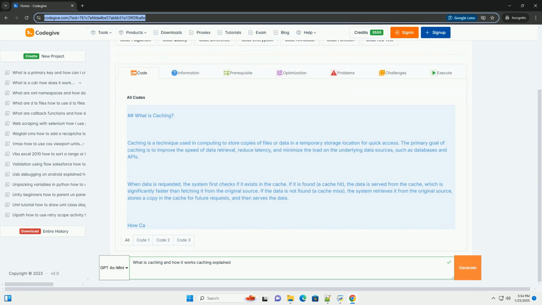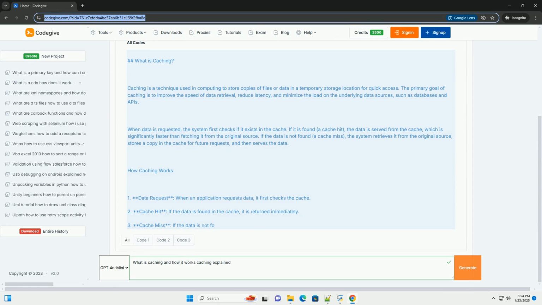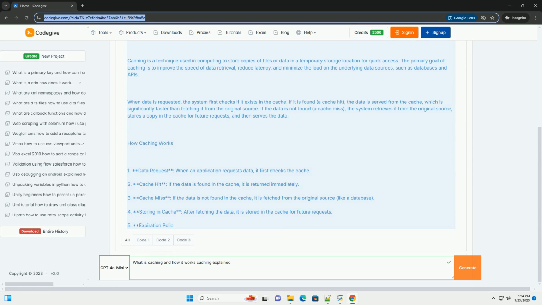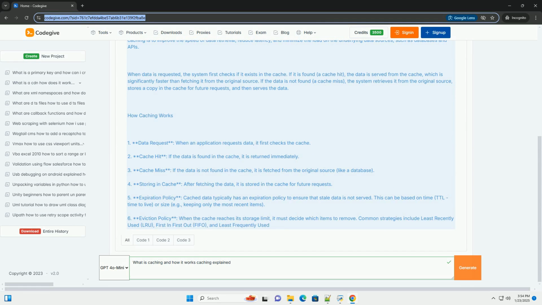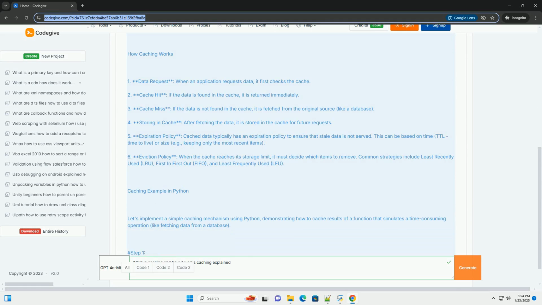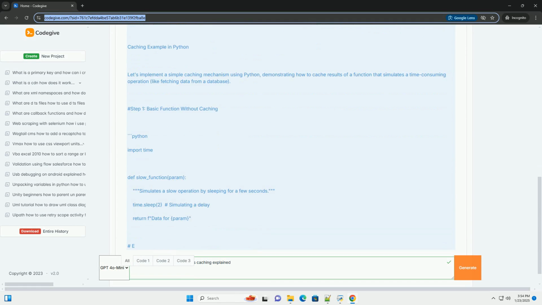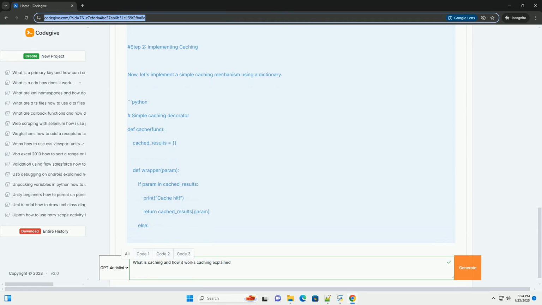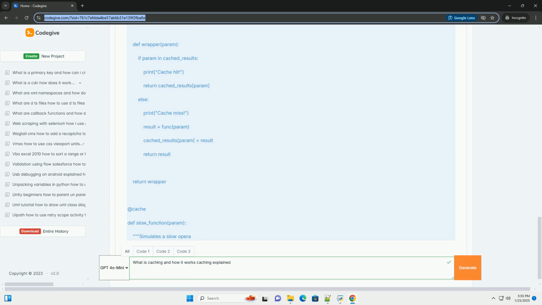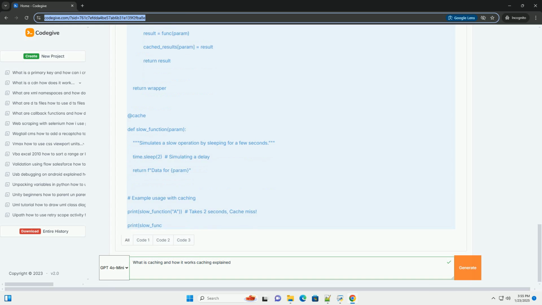What is caching? Caching is a technique used in computing to store copies of files or data in a temporary storage location for quick access. The primary goal of caching is to improve the speed of data retrieval, reduce latency, and minimize the load on the underlying data sources, such as databases and APIs.